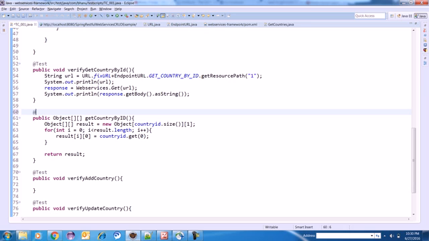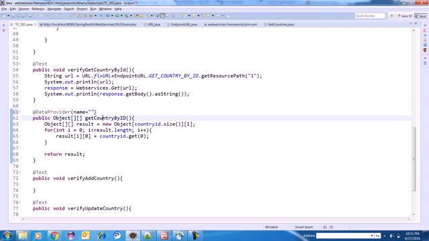Now here I will write @DataProvider, and here I can write name is equal to, in double quotes, we need to write getCountryByID. So I have made a data provider.